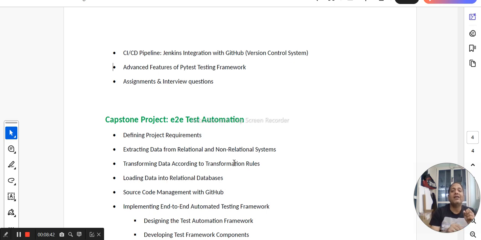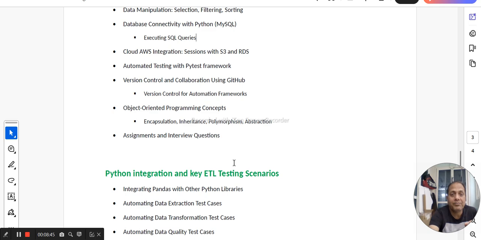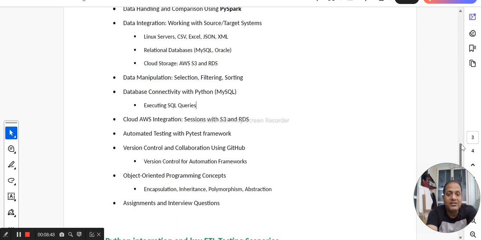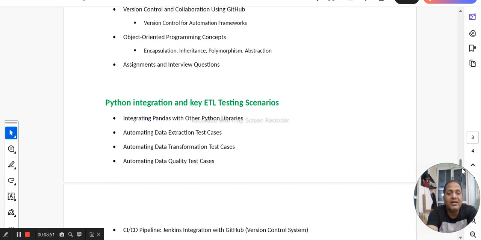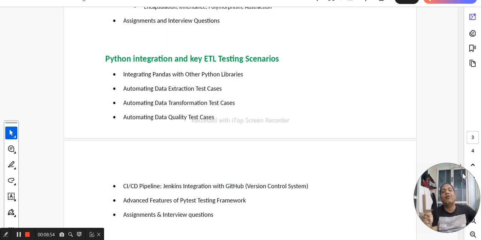And once we are done with that, guys, the integration part, what we are going to do is have the end-to-end integration of your entire system. For example, data extraction, data transformation, data quality. You can integrate all of these test cases into the pipeline using the CI/CD tool, which is Jenkins, and then you can have this automated way of running the test cases. You can also set it up on a scheduler. So that's where we are going to master Jenkins here. At the end, you are going to learn all of this.